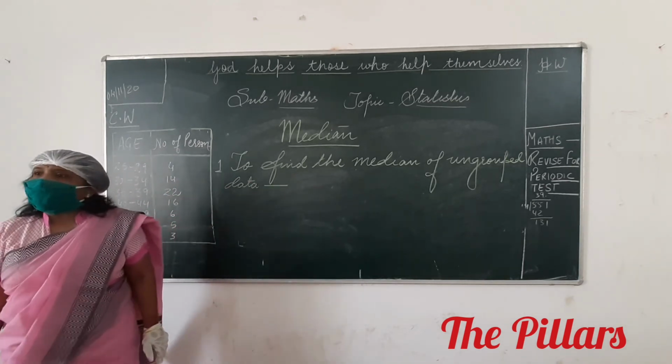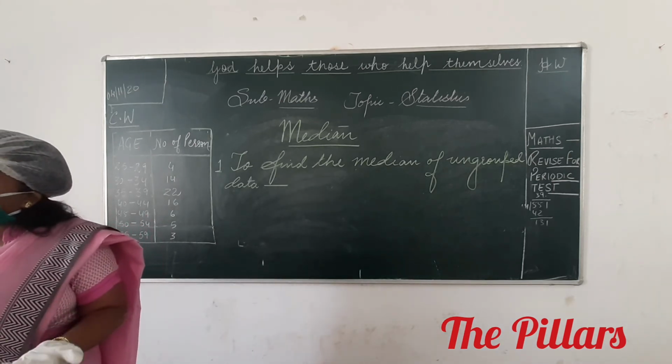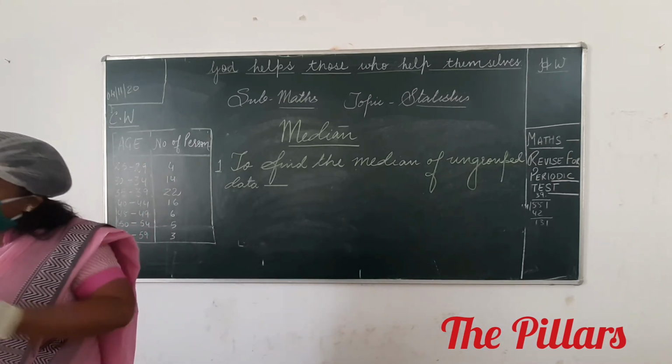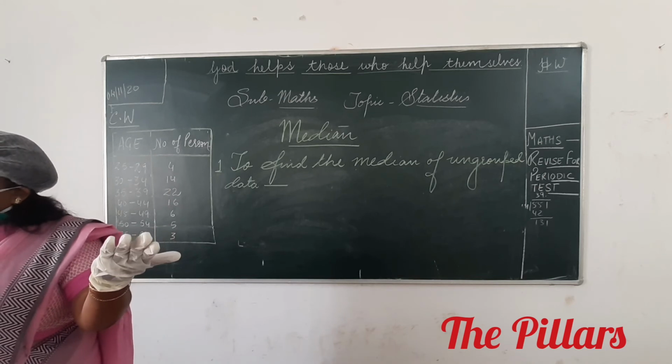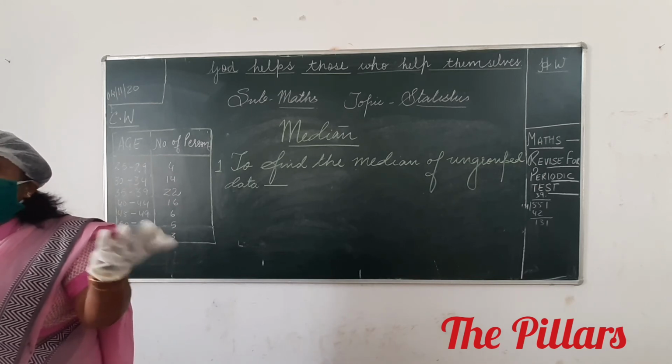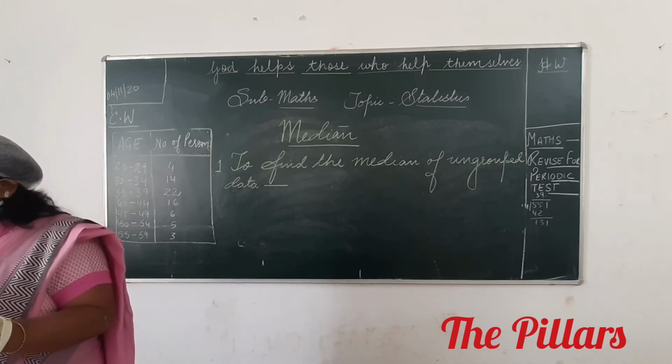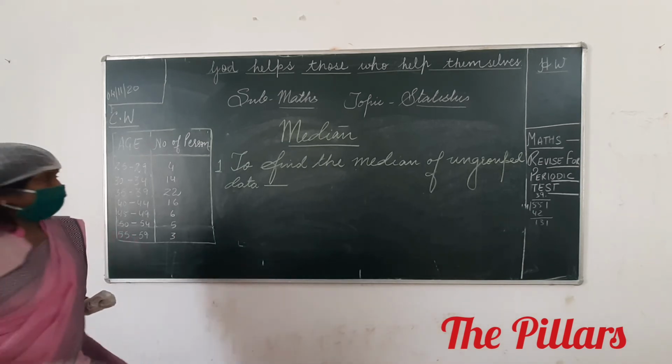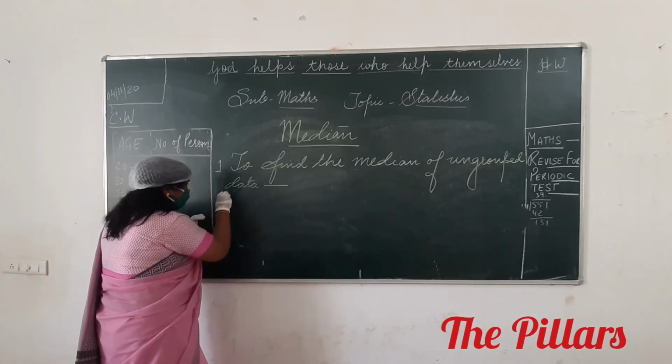What is the meaning of ungrouped data? They are not grouped in class interval form. Okay, ungrouped, simple data are given to you. Then how will you find the median of that? Okay, right. Number 1, A, we can write.